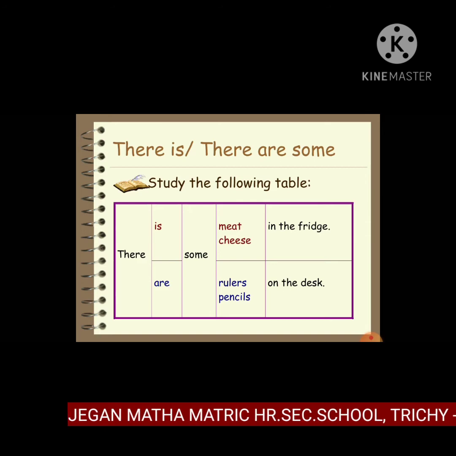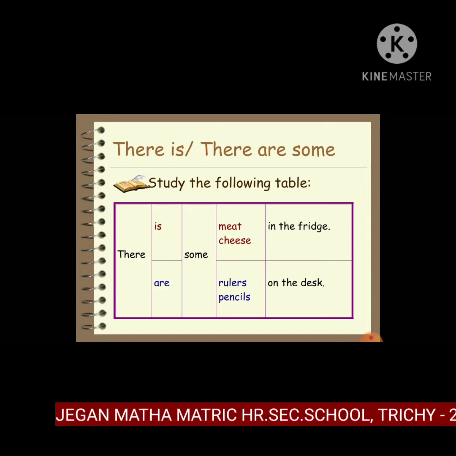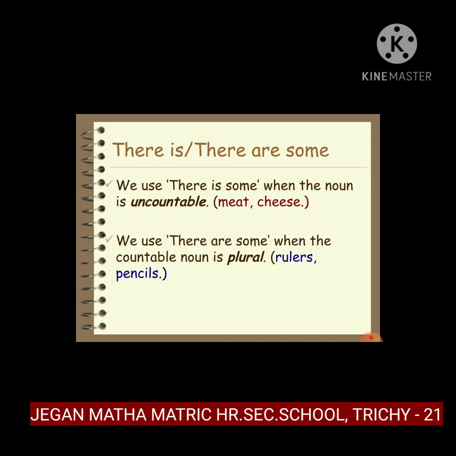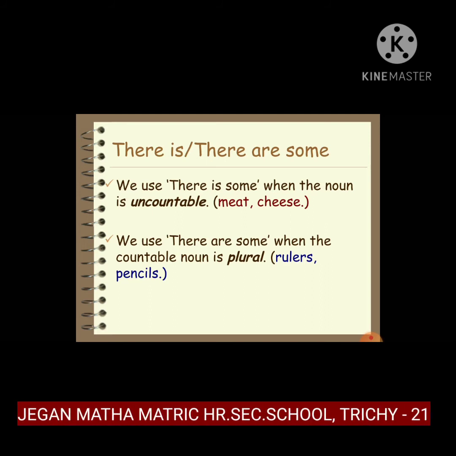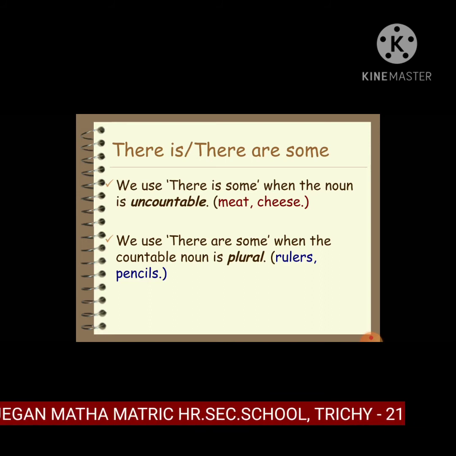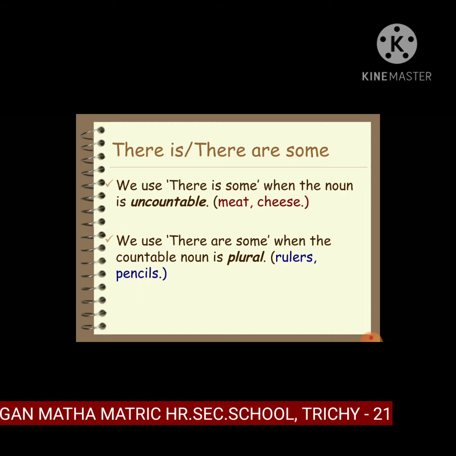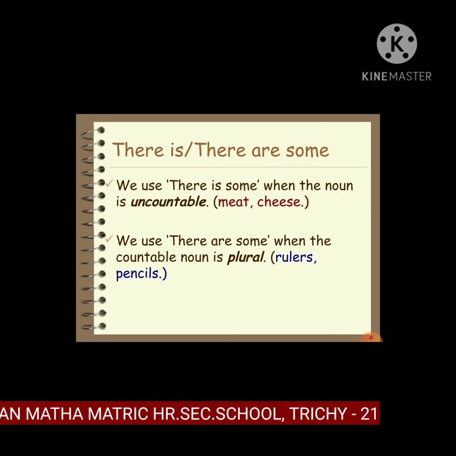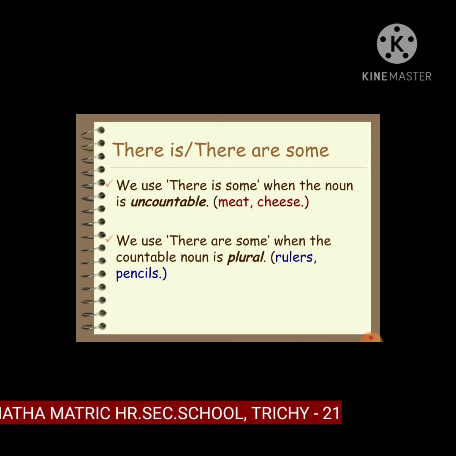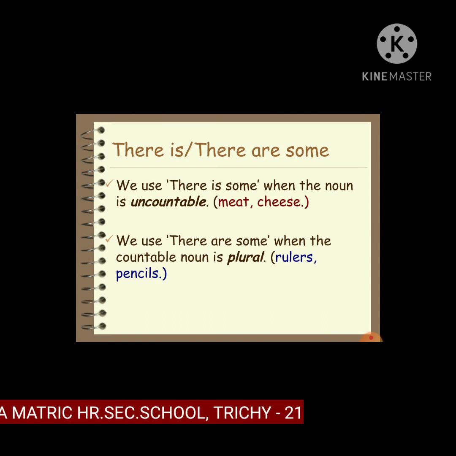There are some rulers, pencils on the desk. We use there is some when the noun is uncountable: meat, cheese. We can't count it, so it is uncountable. We use there are some when the countable noun is plural. Rulers, pencils. Ruler, countable; rulers, plural. Pencil, pencils. That's countable. We use there are some when the countable noun is plural.